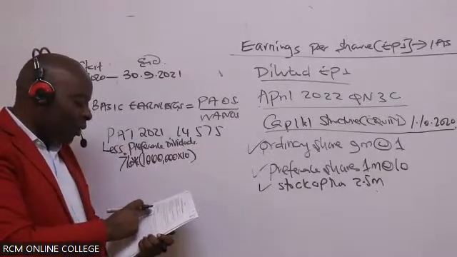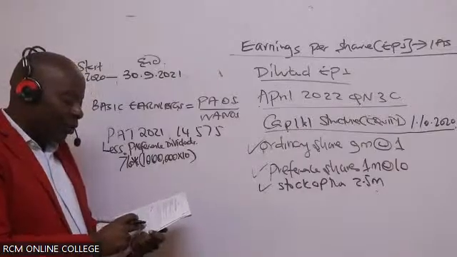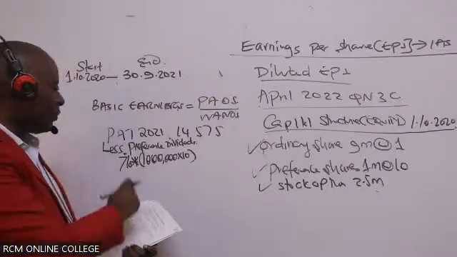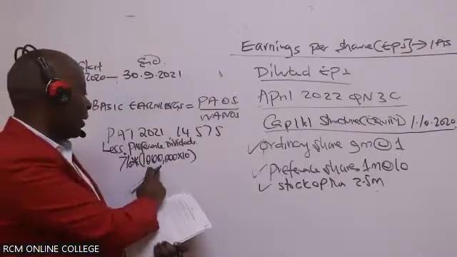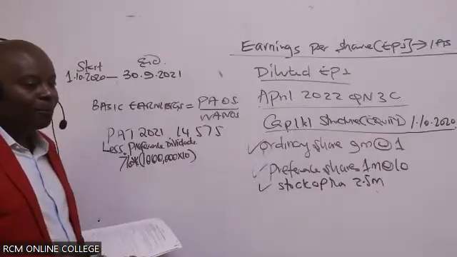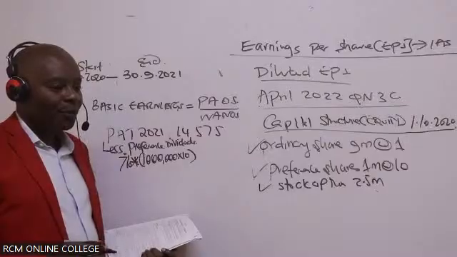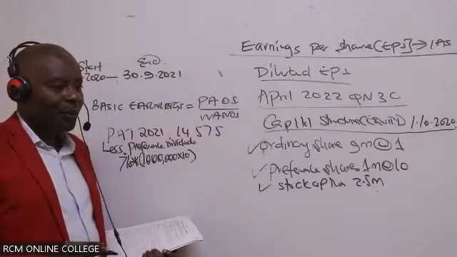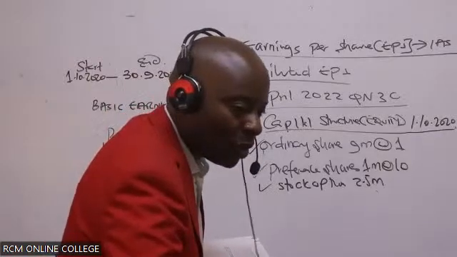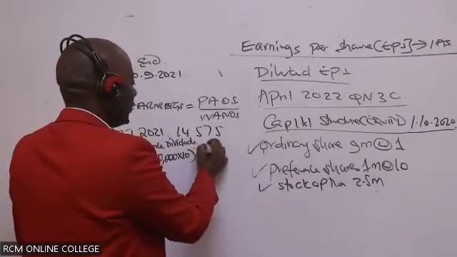So 7% of 1 million times 10 million will give me how much in terms of thousands? In terms of thousands, this will be 700, isn't it?